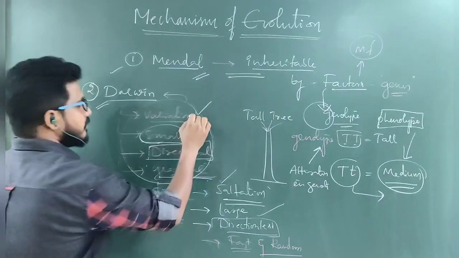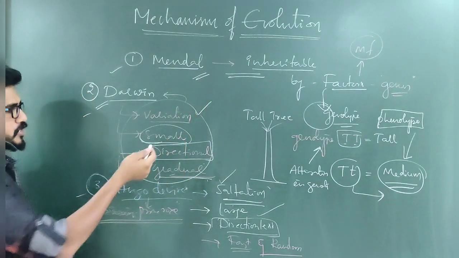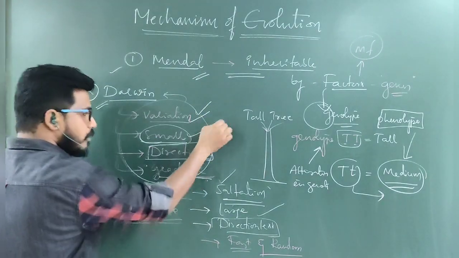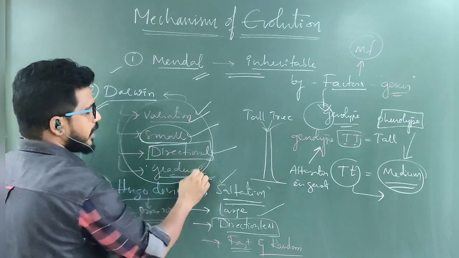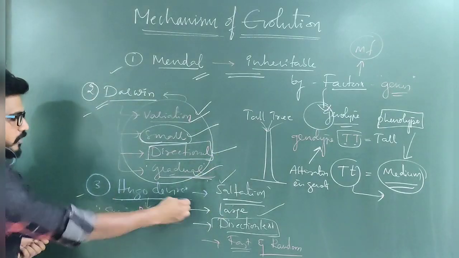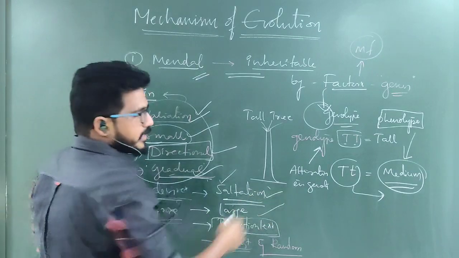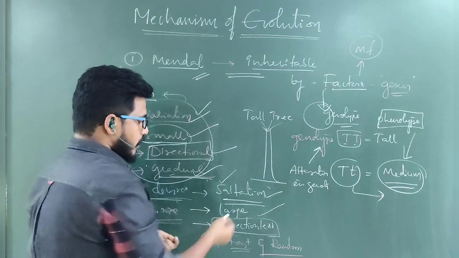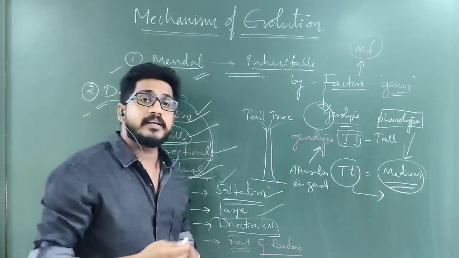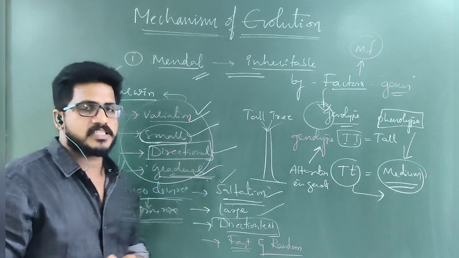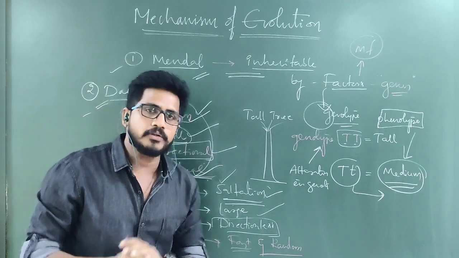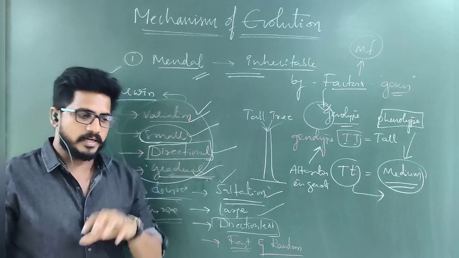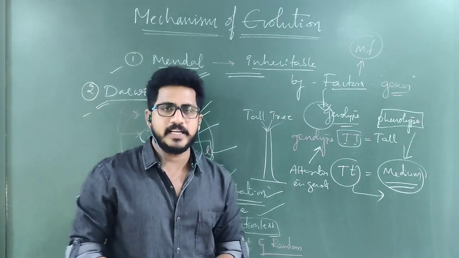According to Darwin, in the mechanism of evolution, new species come through variations and small changes. They are directional and gradual. Whereas according to Hugo de Vries, there are saltations, large mutations, and they are directionless, fast and random. So let us see how species come about according to the mechanism of evolution.